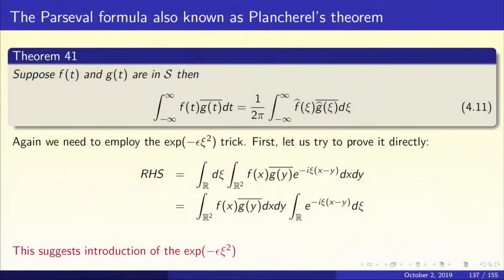The kind of work that is required is an analog of the Parseval formula for the Fourier transform. In the context of the Fourier transform, the Parseval formula is more popularly known as Plancherel's theorem. So what is Plancherel's theorem or the Parseval formula, whichever way you wish to say it? Suppose f and g are in the Schwartz class. You must recall what is in the Schwartz class. These are rapidly decreasing functions. Then the integral from minus infinity to infinity of f of t g of t bar dt equals 1 upon 2 pi times the integral from minus infinity to infinity of f hat of chi g hat of chi bar d chi.